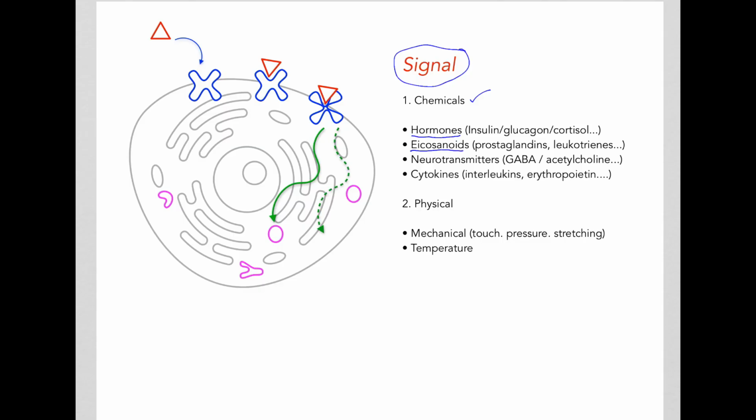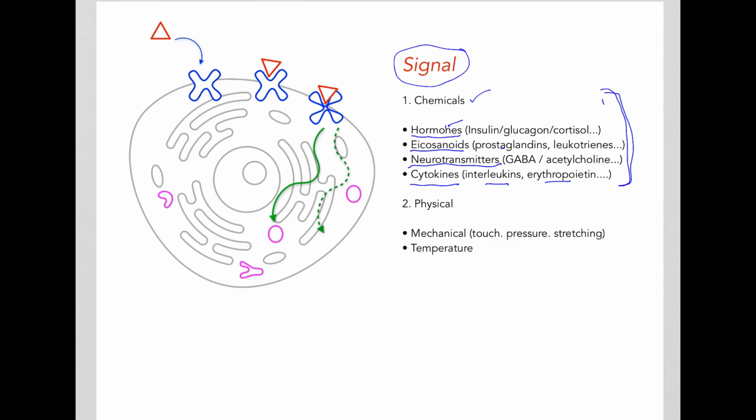The eicosanoids such as prostaglandins and leukotrienes, these are lipids. These are also signals. Of course, hormones can be all kinds: they could be proteins, they could be small molecules such as thyroid hormones, they could be steroids such as cortisol, and so on. Neurotransmitters are signals such as acetylcholine, GABA and so on. Cytokines such as interleukins and erythropoietin are all signals. So there are many chemical signals in our body.